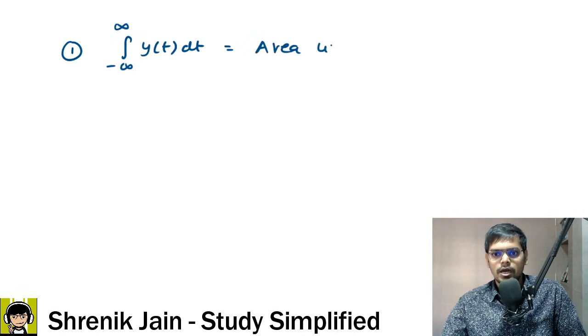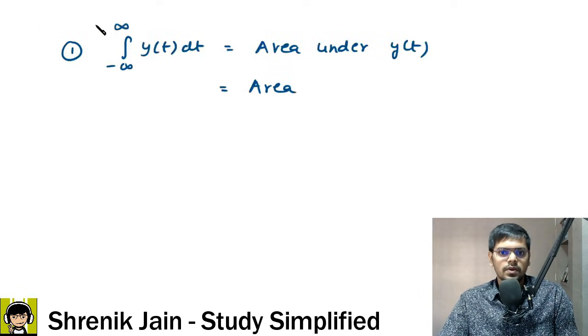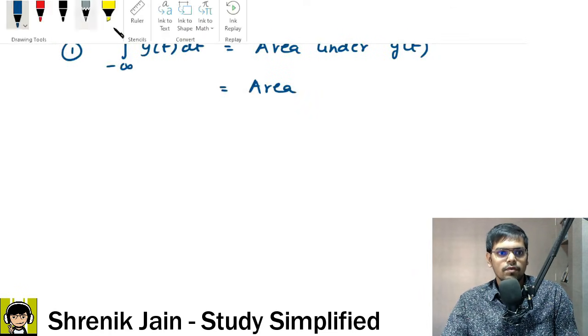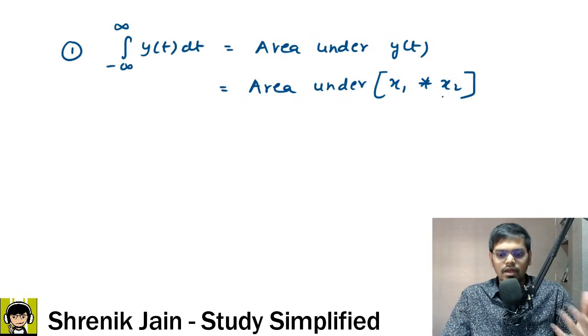Sir, the area under the curve y of t. But sir, y of t is not given directly. So what is given? Sir, they are saying y of t is the convolution of x1 of t with x2 of t. So the area under y of t is nothing but x1 of t convolved with x2 of t.